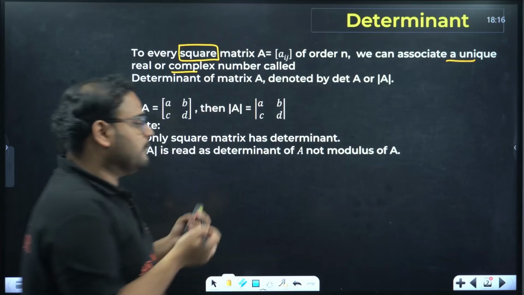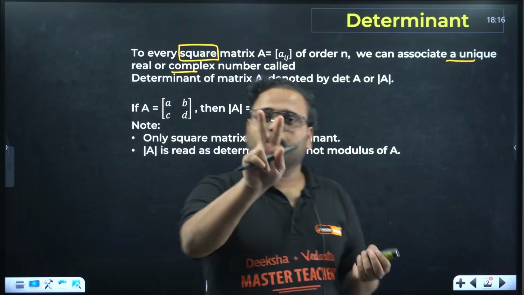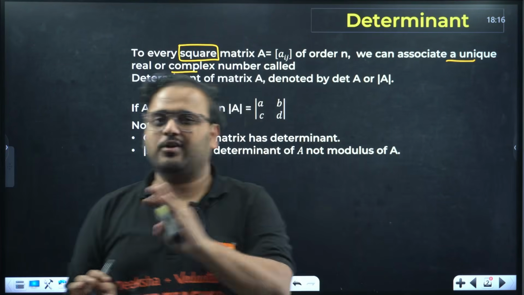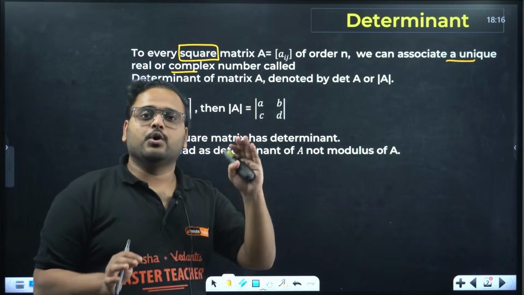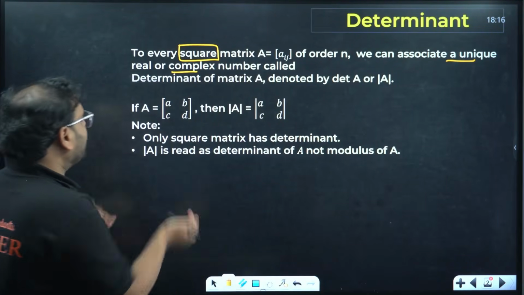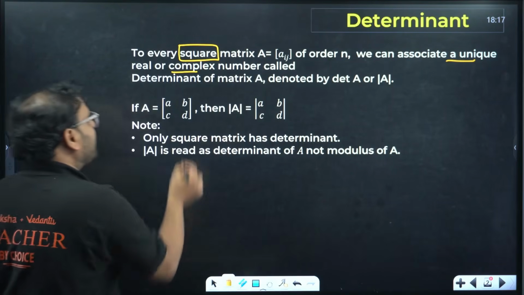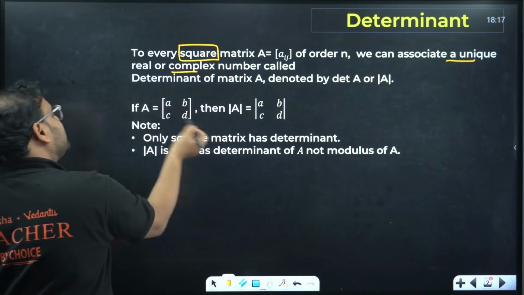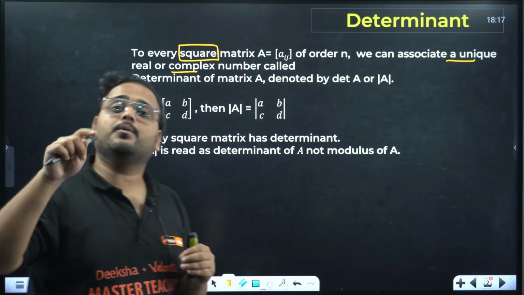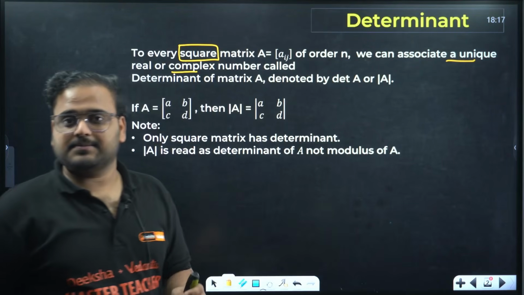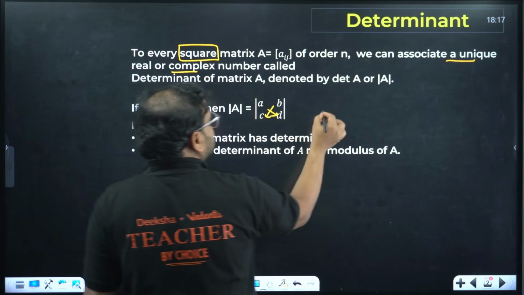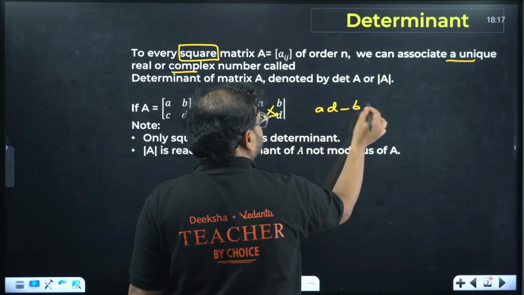Now in our syllabus we have only two orders of square matrix, 2 cross 2 or 3 cross 3. We don't have 4 cross 4, 5 cross 5 matrices to find the determinant value from. Getting it? So we have to only take care of 2 cross 2 matrix first. If you have a matrix A which has the elements a, b, c, d, the determinant is given by the same thing with a symbol very similar to what we had in modulus. And how do you find it? Cross multiply: ad minus bc. So you get ad minus bc.